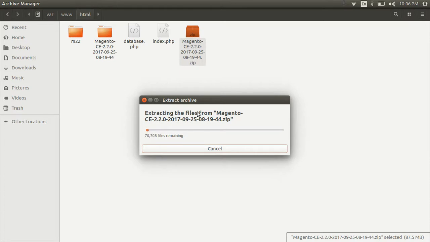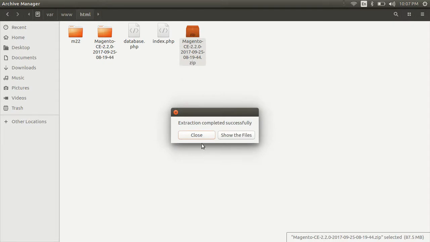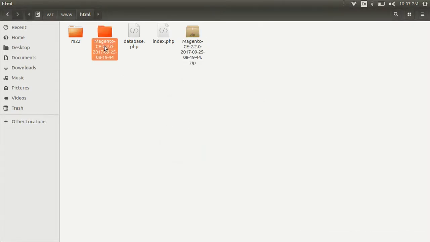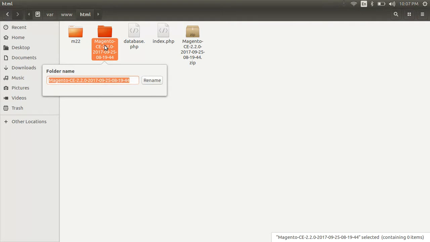Okay, extracting files, and this is Magento Community Edition. The version is 2.2, the latest version of Magento 2. It takes a few more seconds to extract. Okay guys, done. So the folder name we have is Magento 2.